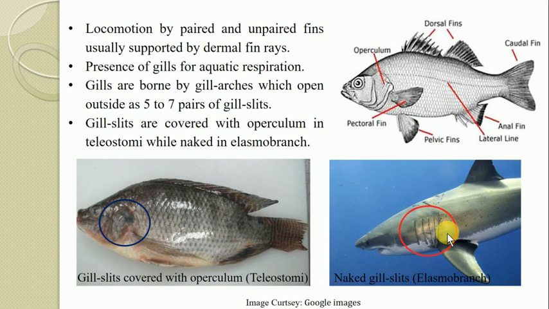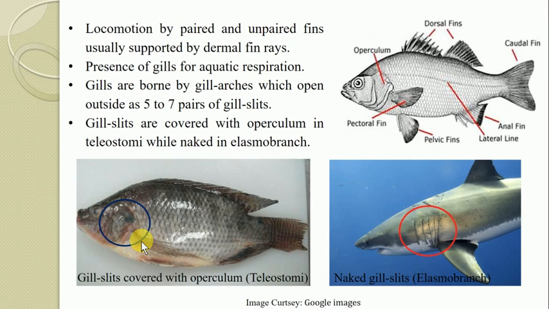These gill slits are covered with the operculum in the teleostomi. In the teleost fishes, the gill slits are closed by a flap-like structure known as the operculum. So here in this diagram you can see the operculum. Beneath this operculum you will find the gill slits.